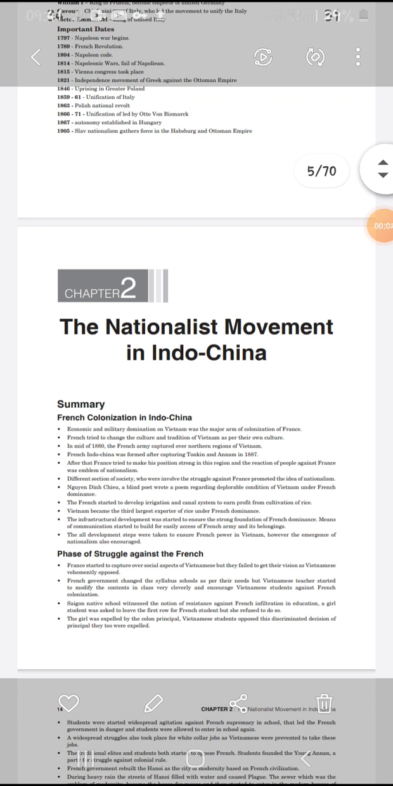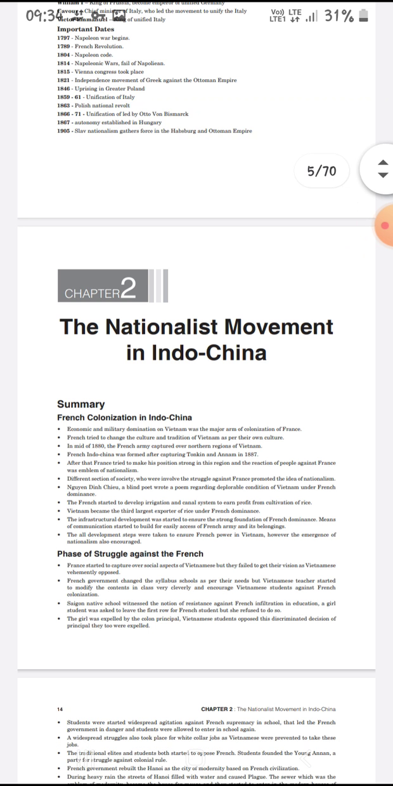So today I'm going to explain your 10th standard social, West Bengal medium, chapter 2, that is the national movement in Indo-China. So this is the summary, let's come to the chapter.